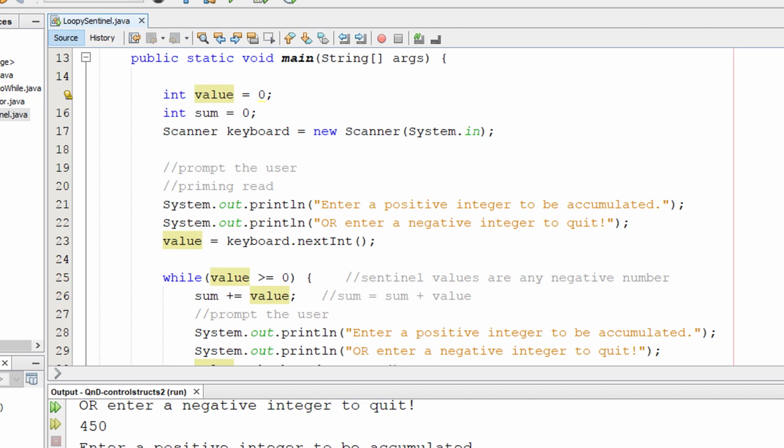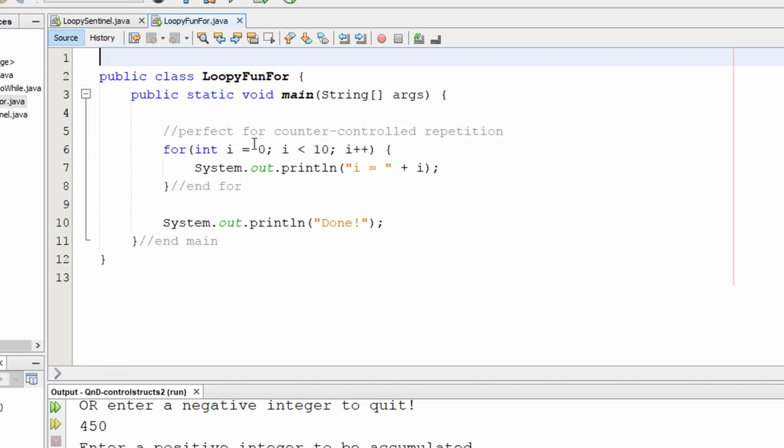We'll talk about the range-based for, or enhanced for loop, or what some people call the for each loop. That won't make sense until we start talking about arrays and collections, so don't worry, we'll get around to it eventually.